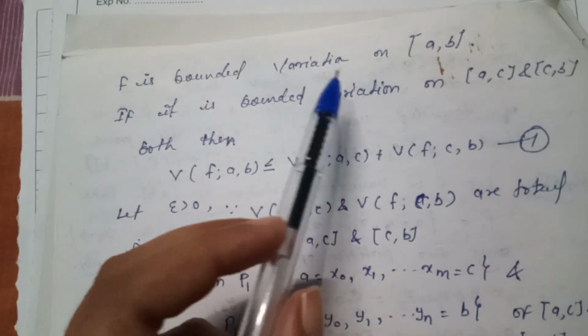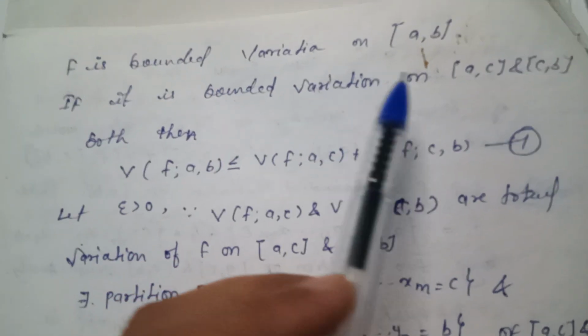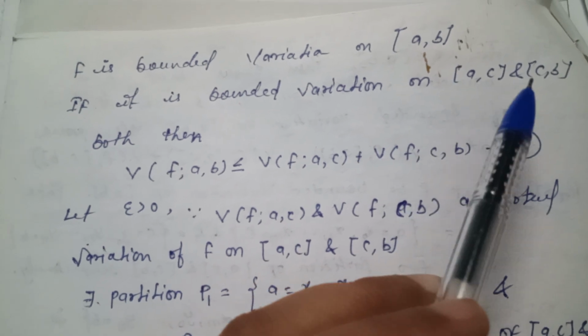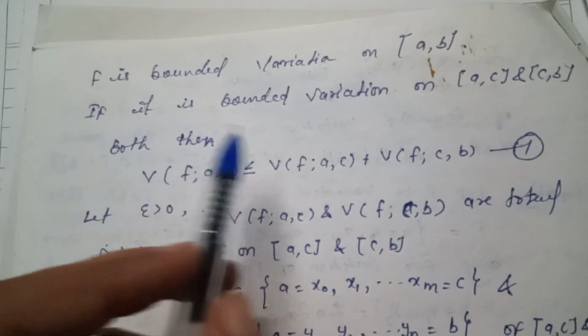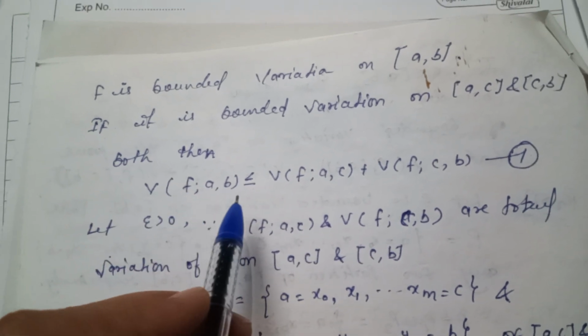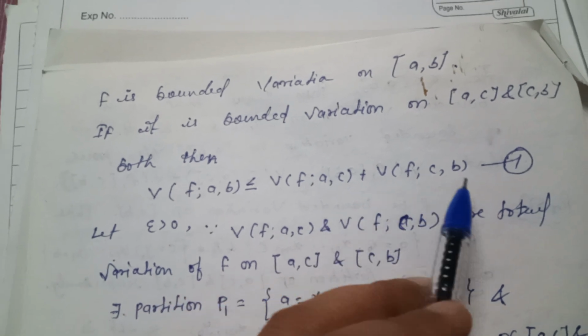F is of bounded variation on closed interval [a, b]. If it is of bounded variation on closed interval [a, c] and closed interval [c, b] both, then V(f, a, b) is less than or equal to V(f, a, c) plus V(f, c, b).